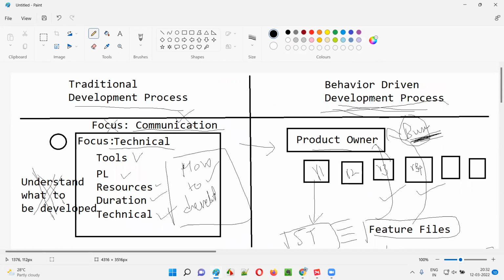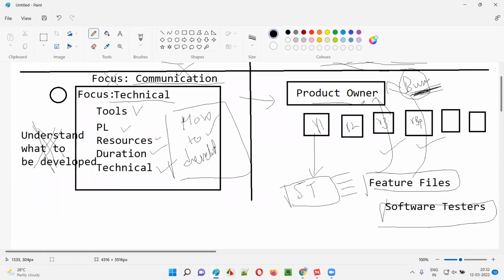But here in behavior driven development, there is a process where product owner will create the user stories, and from those user stories, software testing team will create the feature files. Here product owner and software testers will discuss the validity and the correctness of these feature files, because product owner is the one who actually knows the business. What to be developed, product owner knows well.